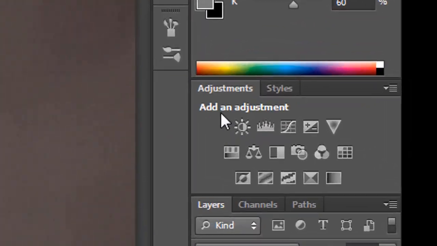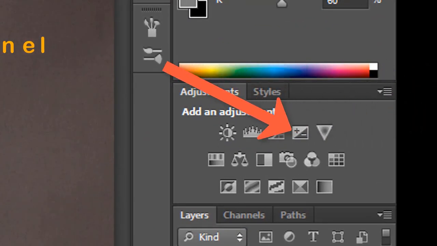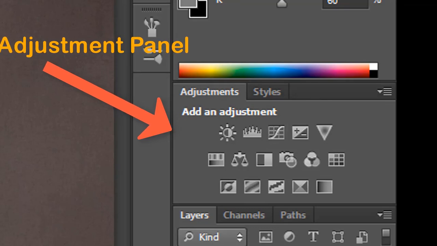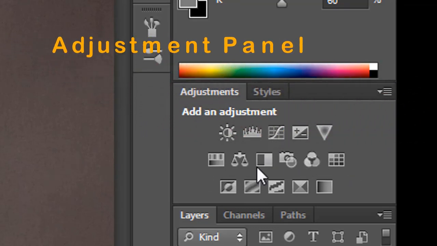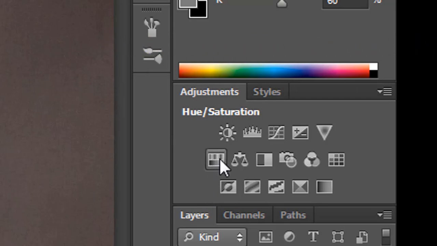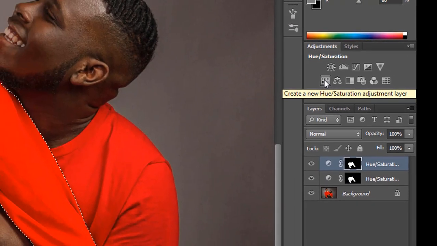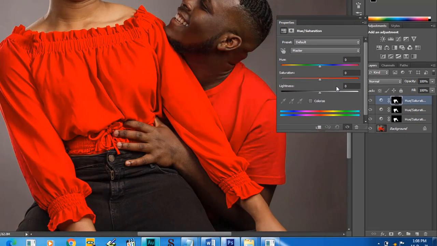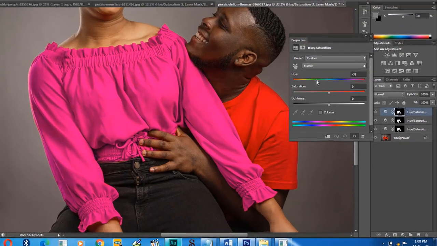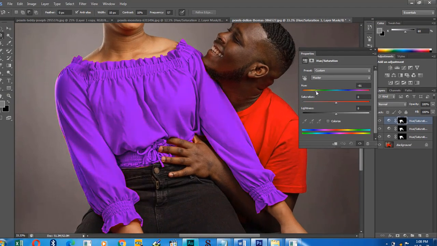We go to the adjustment panel, which is on the right side. Okay. So in the adjustment panel, there are several tools, but in this case, we're going to use hue saturation. So I click on hue saturation and then the panel comes out. So I'm going to adjust hue saturation. You can see as I'm dragging it along, the color is changing.